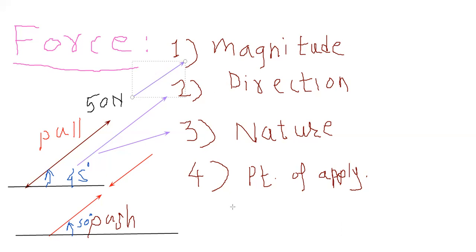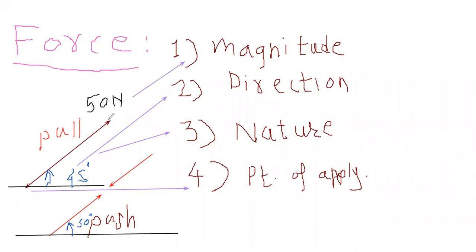Now the fourth characteristic is the point of application of force. Now at which point you are applying it. I will point it out here. At this point you are applying the force. So this is the point of application, which is the fourth one. Now you got all the characteristics here.